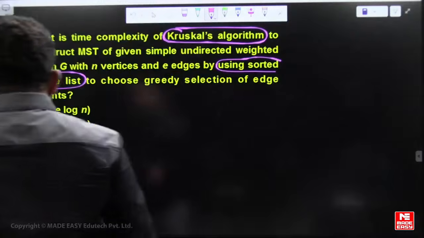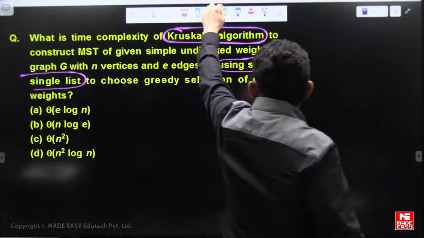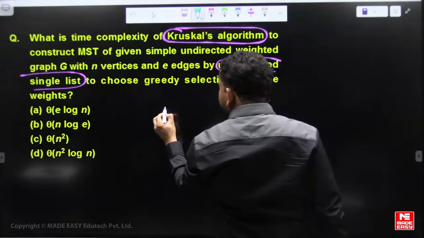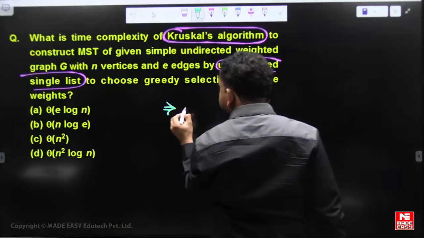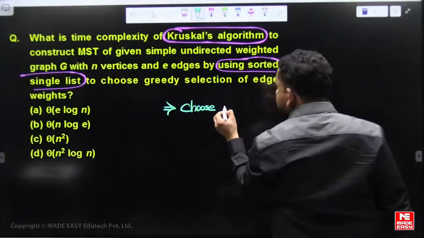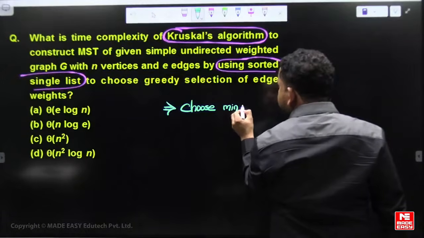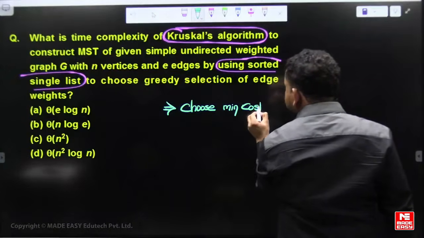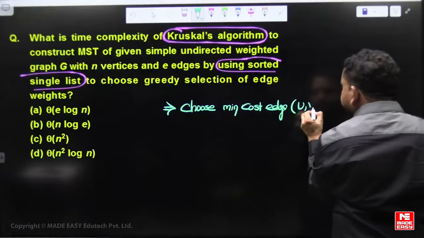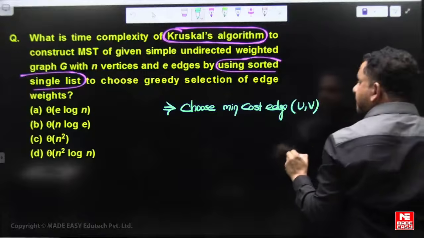So what do we do in Kruskal's algorithm? Choose the minimum cost edge UV.